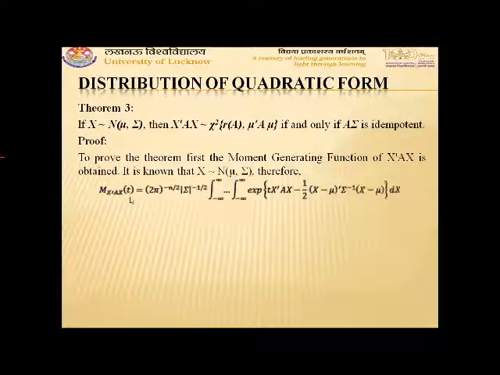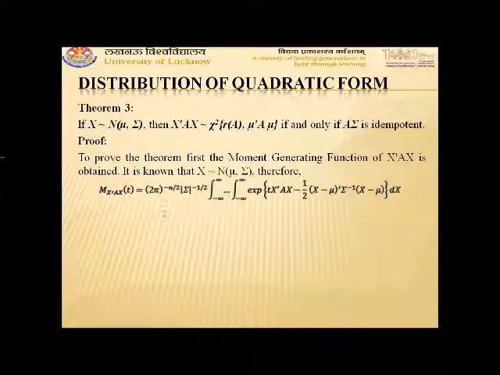So M_{x^T A x}(t) is equal to, we know that the moment generating function M_x(t) is equal to the integral of e to the power t transpose mu times f(x) dx, integrated over the complete range of the variable x. Using the same, the moment generating function of x transpose Ax is written.